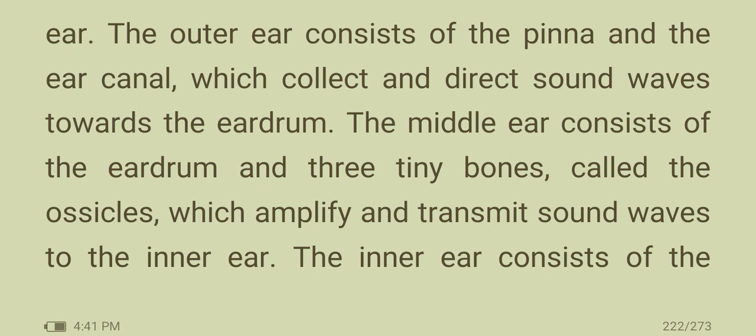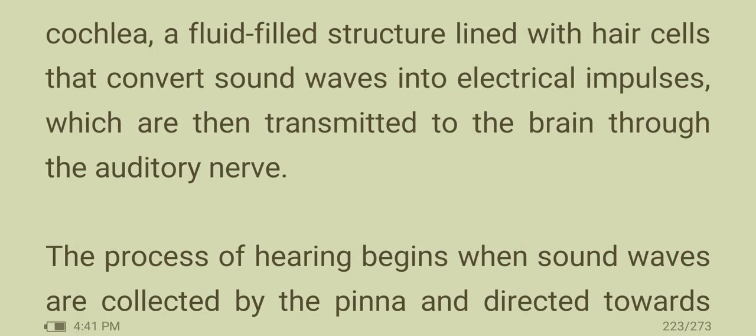The middle ear consists of the eardrum and three tiny bones called ossicles, which amplify and transmit sound waves to the inner ear. The inner ear consists of the cochlea, a fluid-filled structure lined with hair cells that convert sound waves into electrical impulses, which are then transmitted to the brain through the auditory nerve.